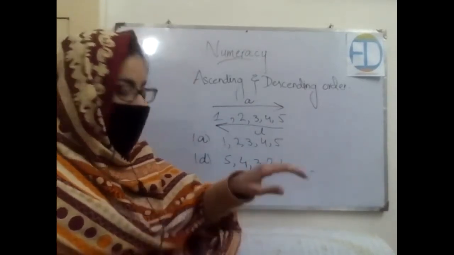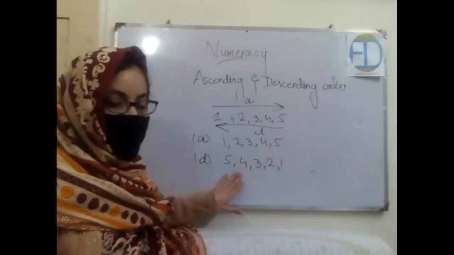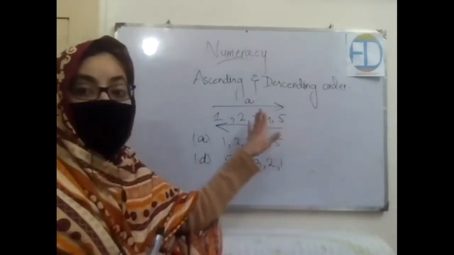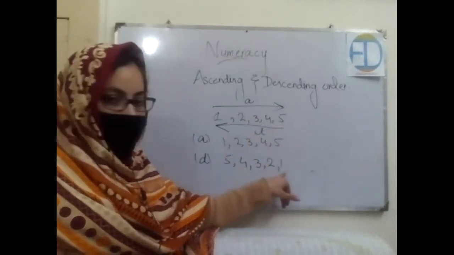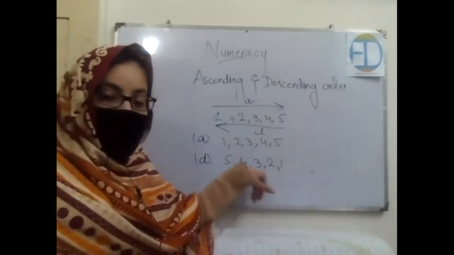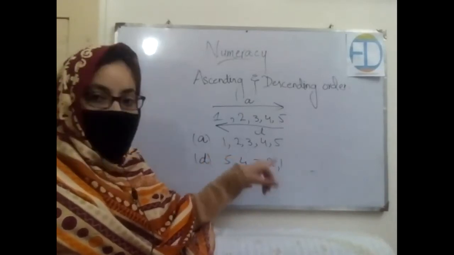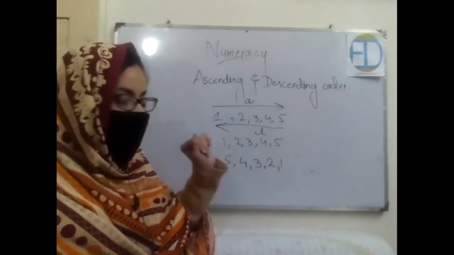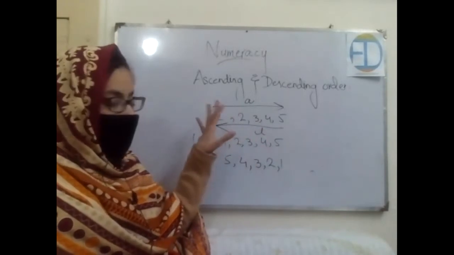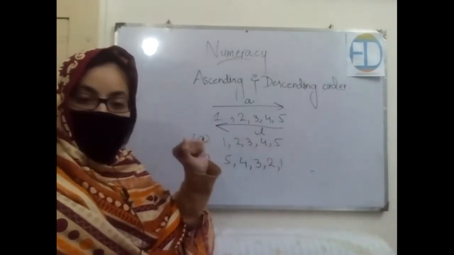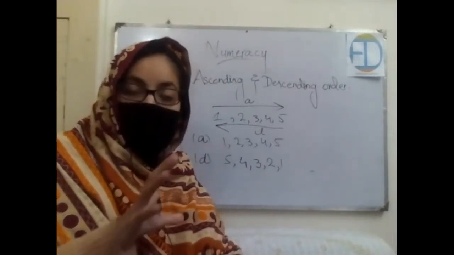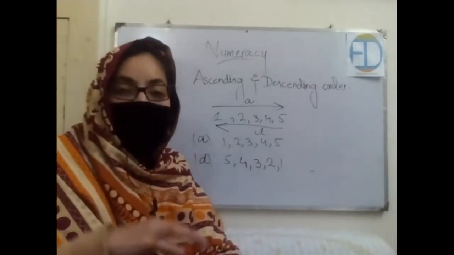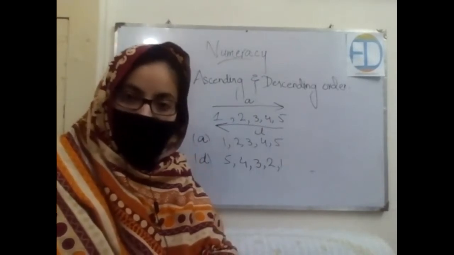Okay, we started from the higher number, from the numbers given in the list, and then we move toward the smaller one, and then it would be like 5, 4, 3, 2, and 1. Excellent. Okay, so these are the two ways, ascending and descending order. We watched a video as well, and I have explained the concept, and there are some practice exercises in your book, so let's do that together.